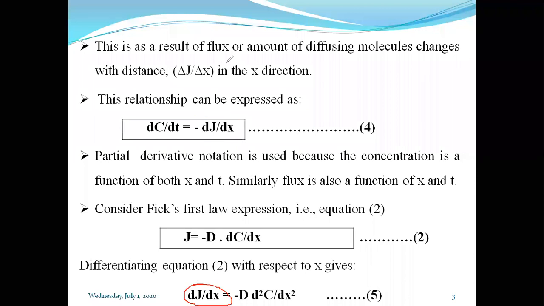Okay, that is dJ by dx. So we can substitute the value of dJ by dx from equation number 4 into equation number 5. What is the value of dJ by dx as per equation number 4? It is dC by dt. Okay, so we can put that in equation number 5. So equation 5 will become